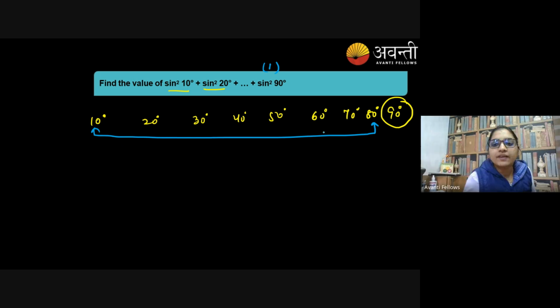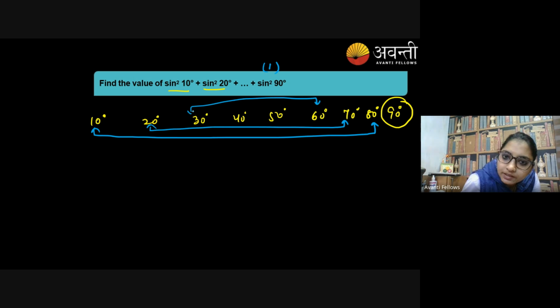So can you see 10 and 80 are complementary? If I write sine 80 degree, I can write it as sine 90 minus 10 degree. In the same way, dear friends, 20 and 70 are complementary, 30 and 60 are complementary, 40 and 50 are complementary.